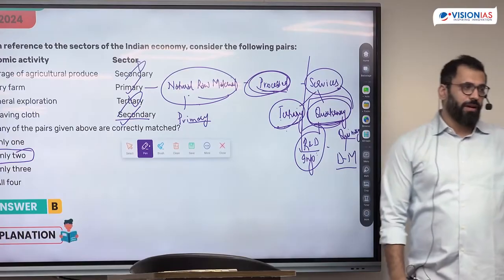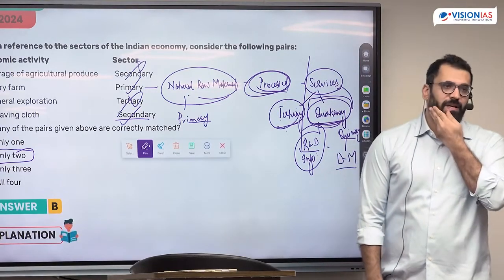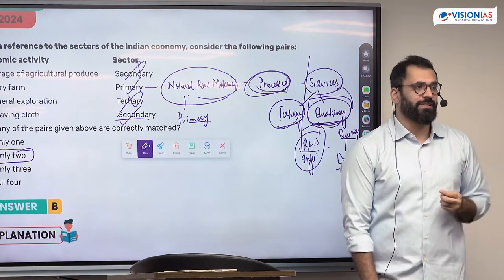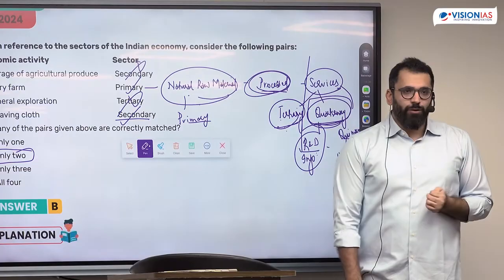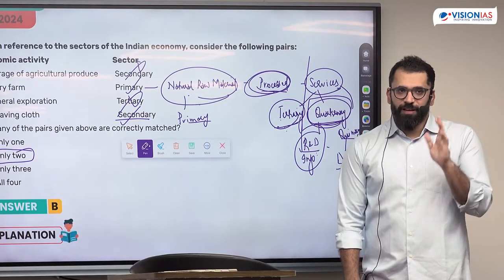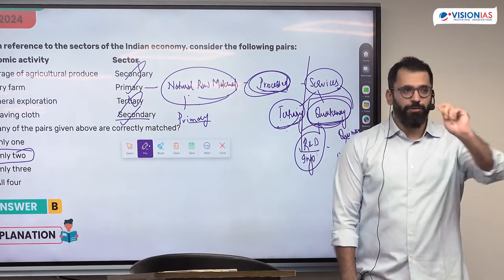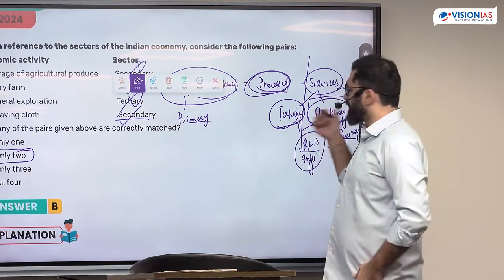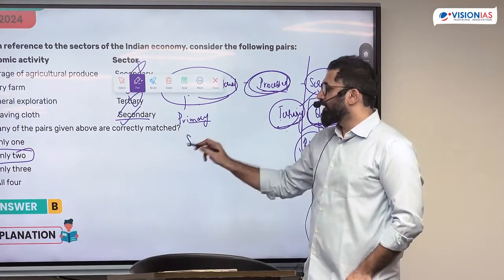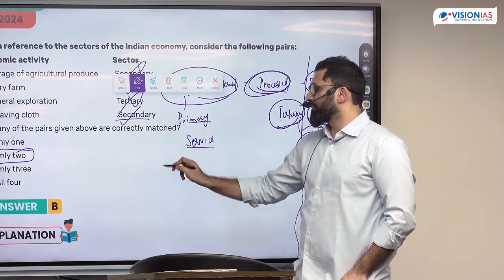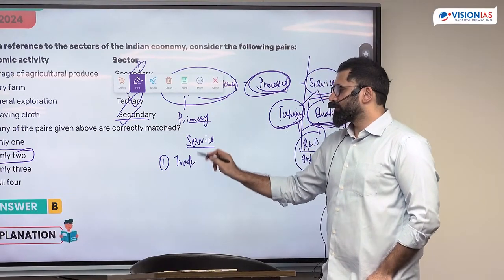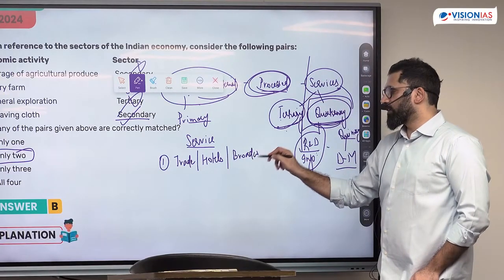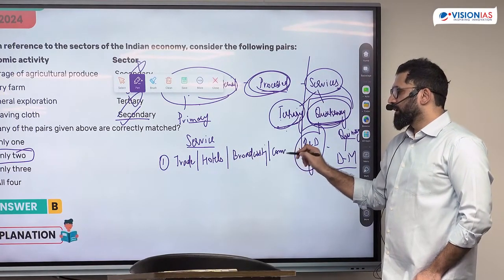In fact, what do we mean by services in India? There are three major sectors in India: agriculture and allied, industry and services. When we say growth of services was 8%, or 55% of India's GDP comes from services, what do we mean by services there? You see how they have taken all three types of activity. Services in India comprises telecom services, broadcasting and communication.